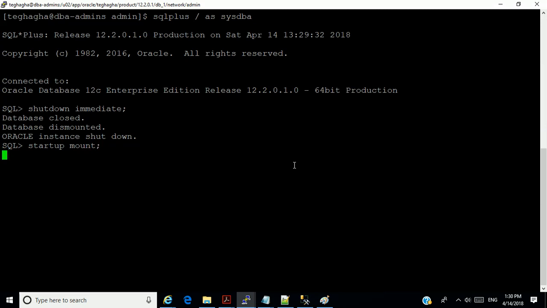Startup mount. Now I'm changing the database from no archive log to archive log mode.